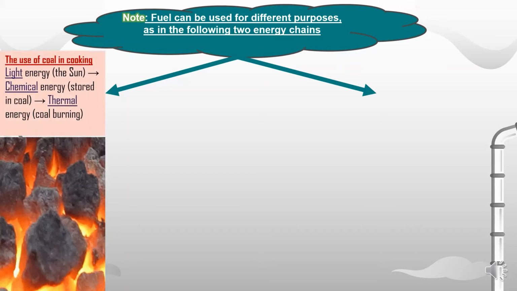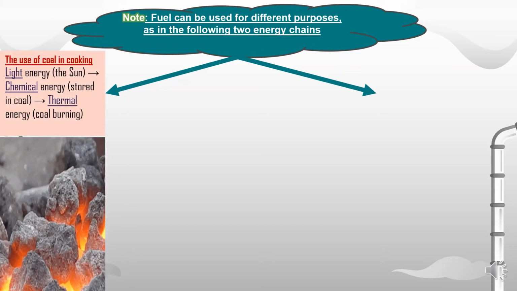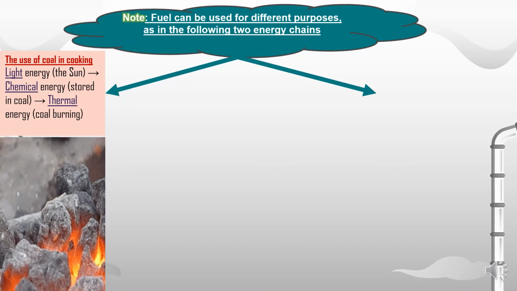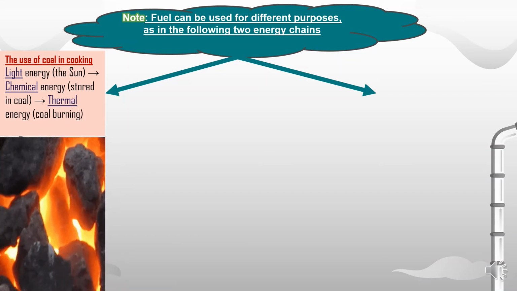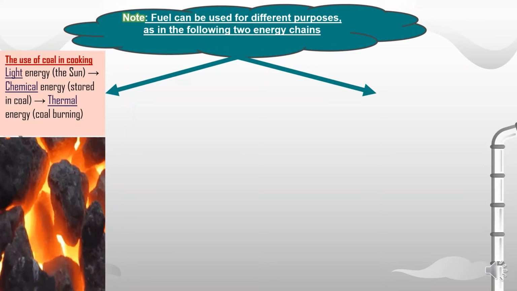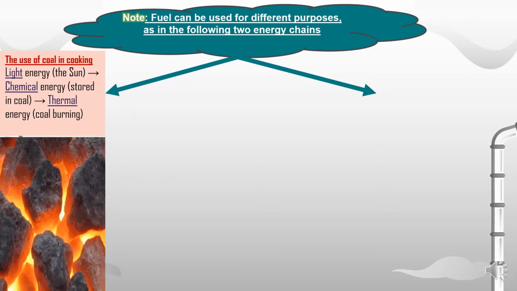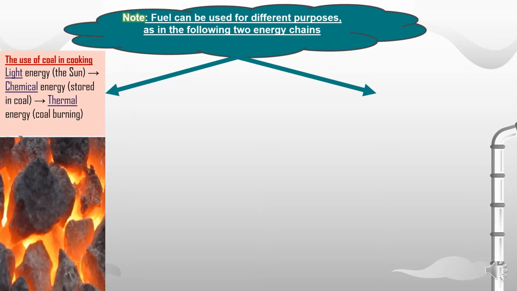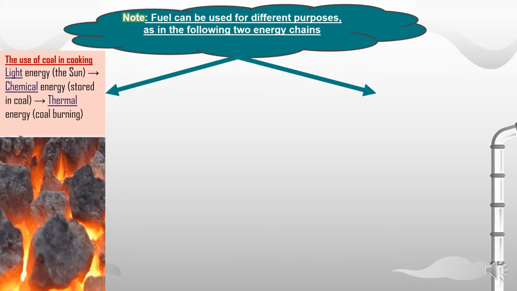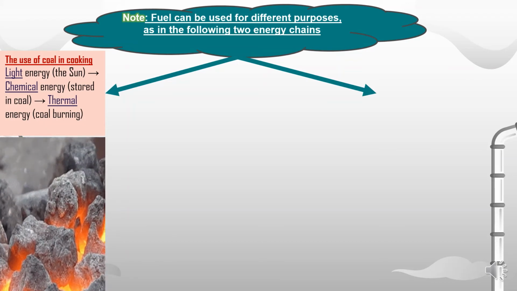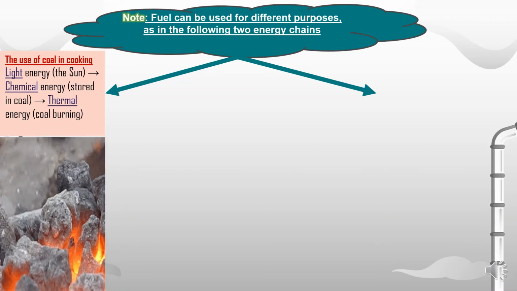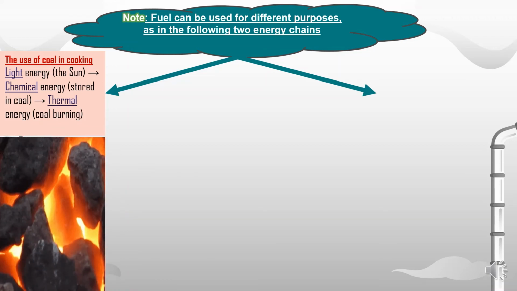Number 1, the use of coal in cooking. Starting from the sun, we said that the sun produces light energy which plants need to make their food. After absorbing light energy from the sun, the plant makes its own food and stores it in the form of sugar or chemical energy inside their bodies.